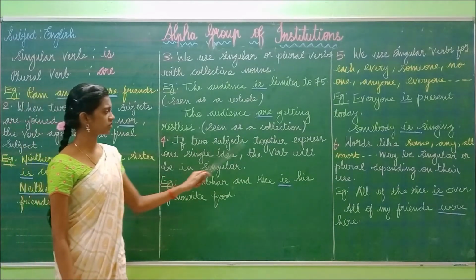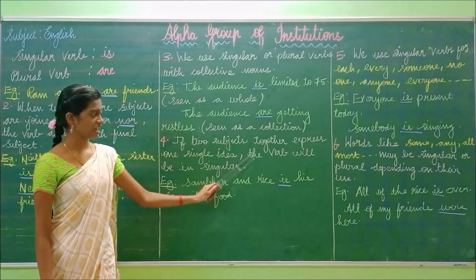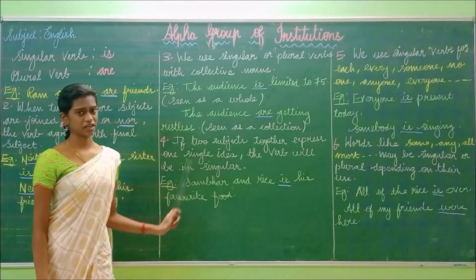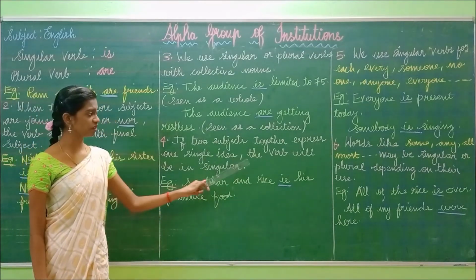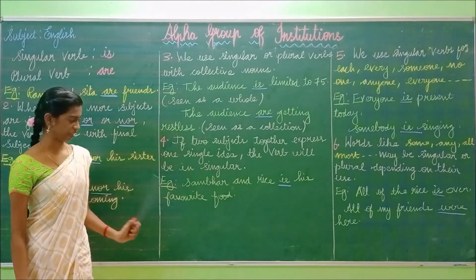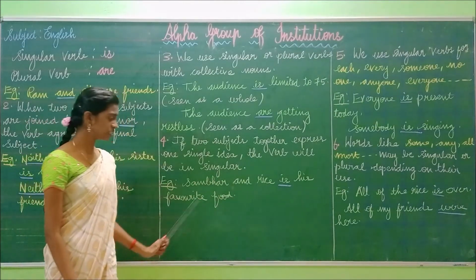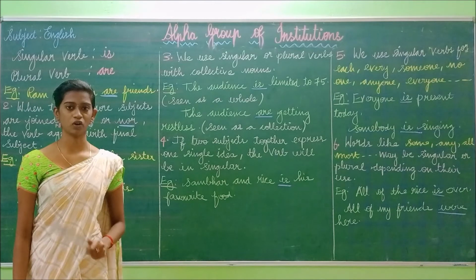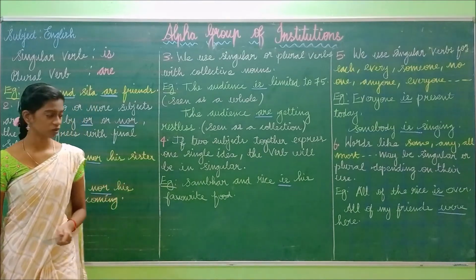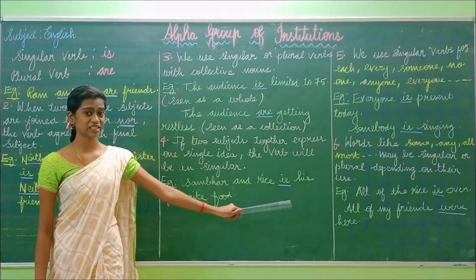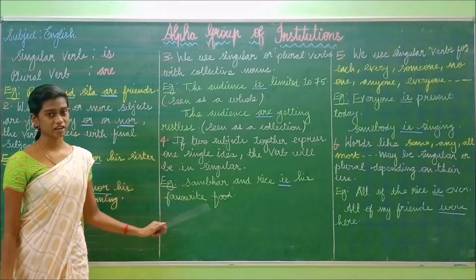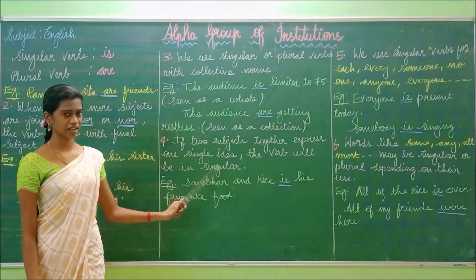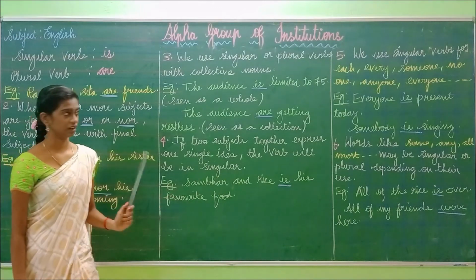And the next rule: if two subjects together express one single idea, the verb will be singular. What do we have to use? The verb in singular form. Example: sambar and rice is his favorite food. This sambar and rice expresses the same thing, food, so we use the singular verb. Sambar and rice is his favorite food. This is rule number 4: if two subjects together express one single idea, the verb will be singular.